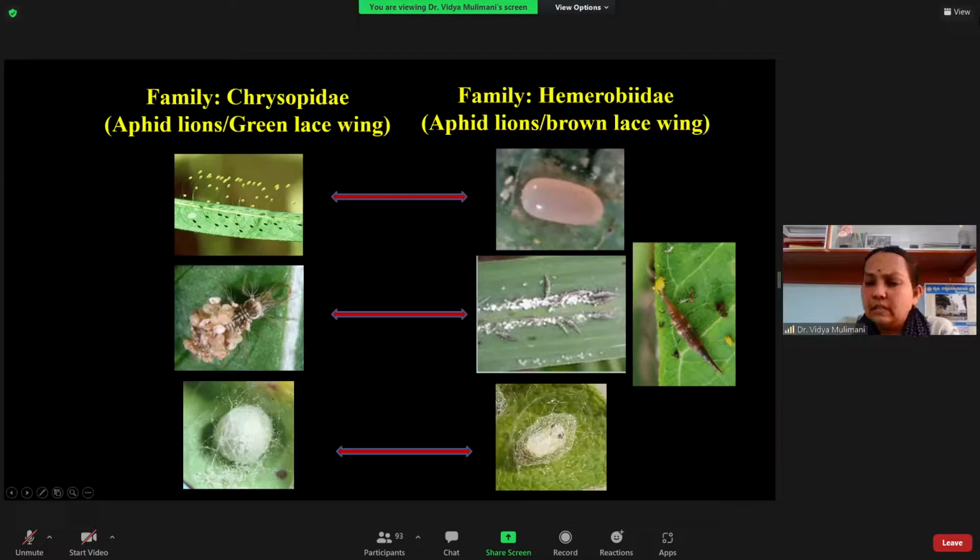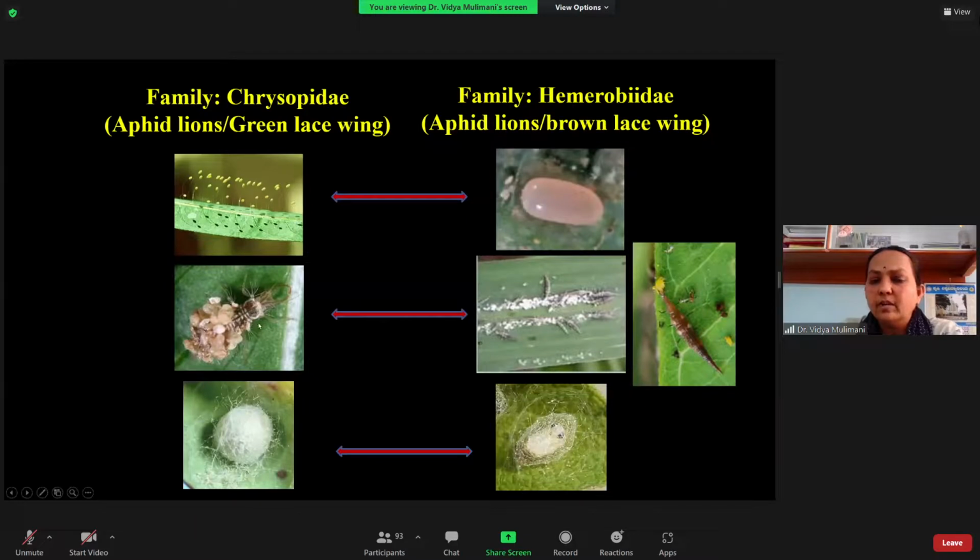And next you have the grub. One of the characters of the Chrysopidae green lacewing grub is that on the dorsal side of its abdomen, it is provided with fine setae. And it always has a habit of carrying debris. Can you see here? It is carrying debris on its abdomen. Why is it carrying it? Because they mainly prefer to eat aphids and mealybugs, and you know that these aphids and mealybugs are attended by ants. Always the ants will scare away these predators and parasitoids.